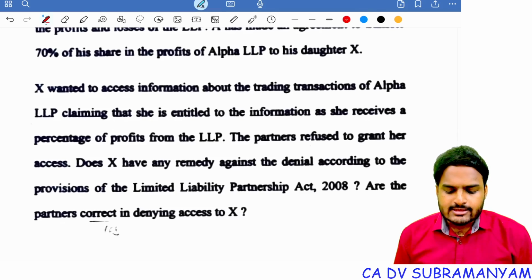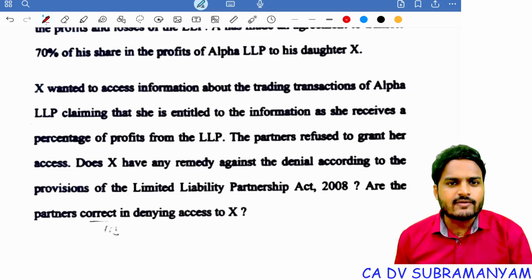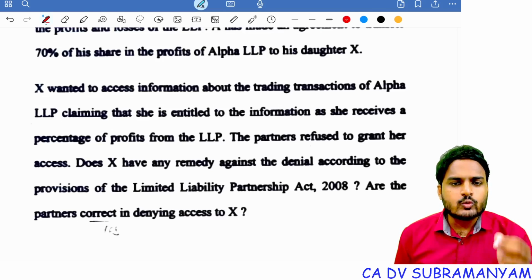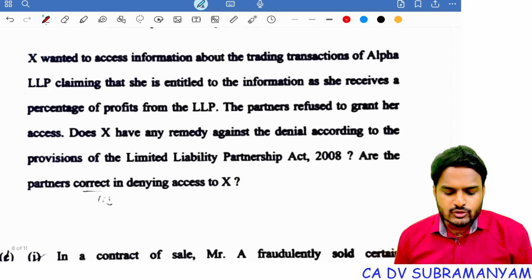X wanted to access information about the trading transactions of Alpha LLP, claiming that she is entitled to the information as she receives a percentage of profits from the LLP. But the point is, the assignee had no right to participate in the affairs of the LLP, had no right to inspect the books of accounts of the LLP. So the partner refused to grant her access.